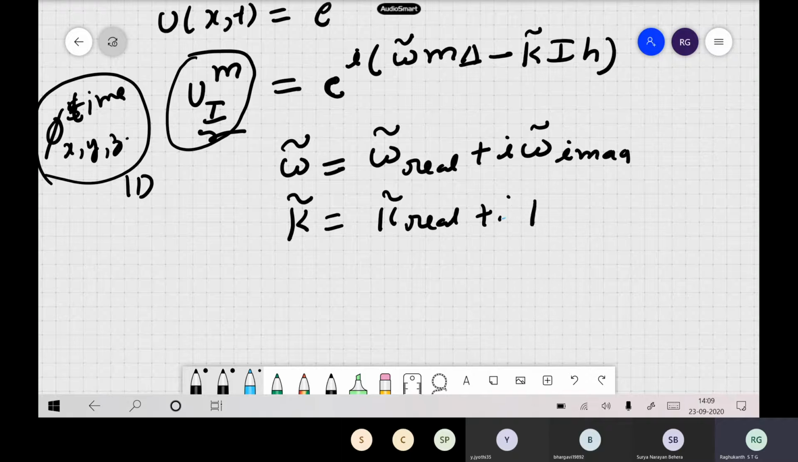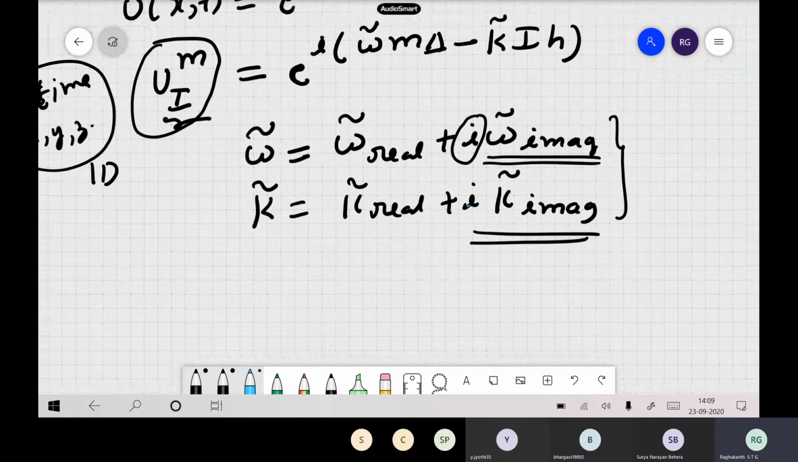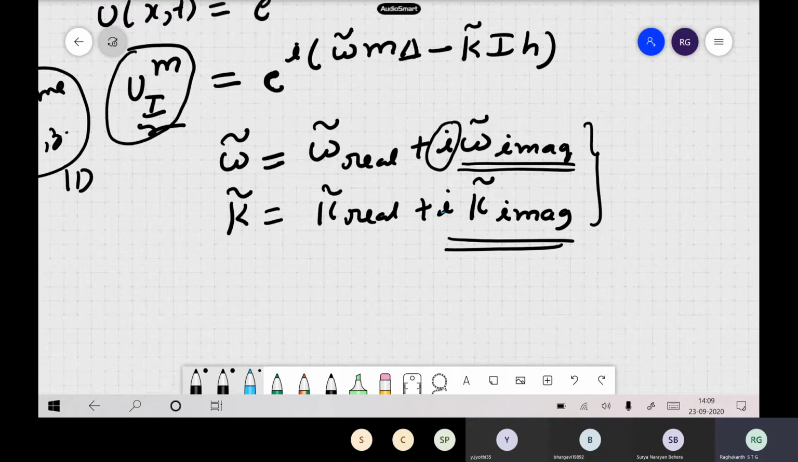Like previously we have seen, what do these imaginary components tell us? Viscous damping. When you write the solution and try to solve your equation, imaginary terms come in terms of the damping. So i into i square kind of a thing you have, they indicate the damping kind of thing.